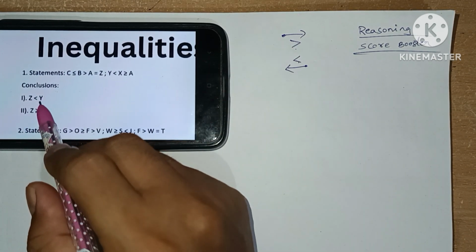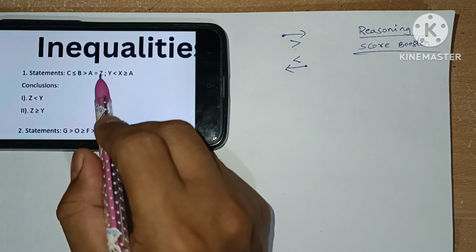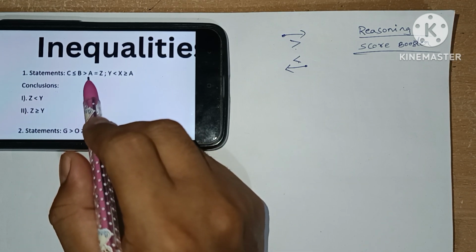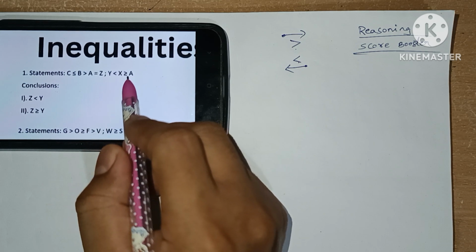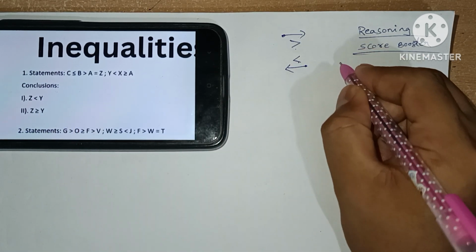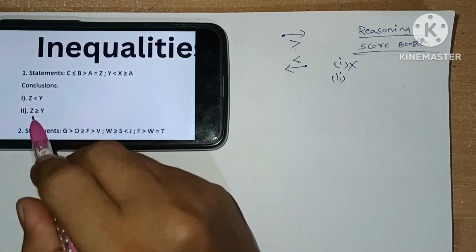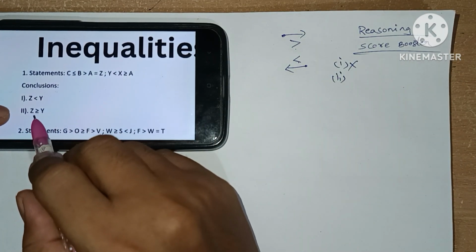Here, the first conclusion is the flow from Y to Z. Here we can reach A. From A there is no flow, so the first conclusion will be false for the first question. Second conclusion, the flow from Z to Y with everywhere equals to.